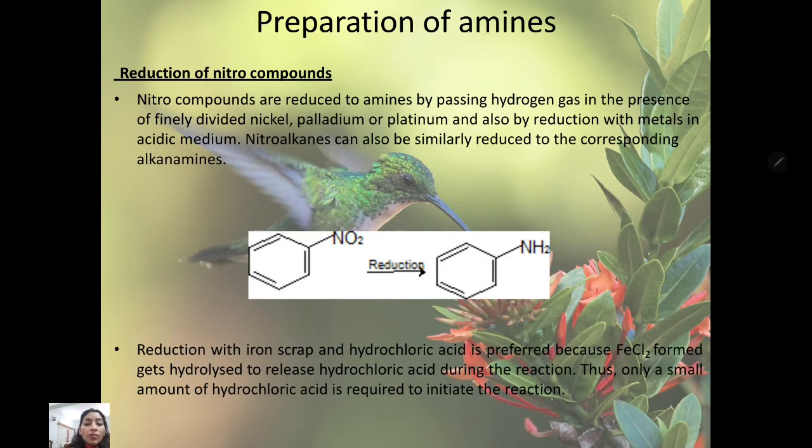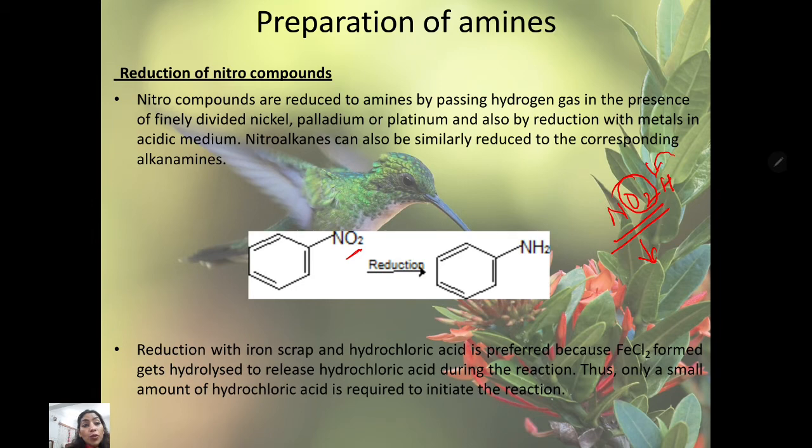Next is the preparation of amines. How can we prepare amines? First is the reduction of nitro compounds. Nitro means NO2 compound. What is reduction? Removal of oxygen is called reduction, or addition of hydrogen is called reduction. So we can replace this oxygen by hydrogen, which is called reduction.